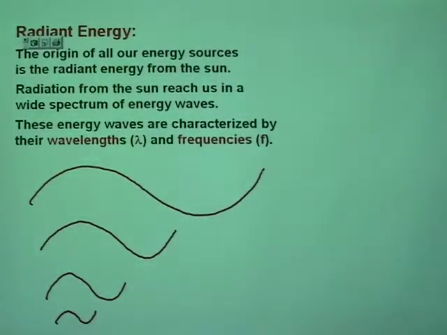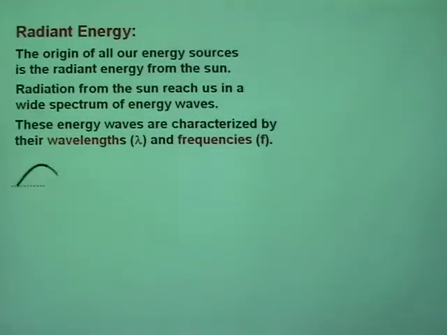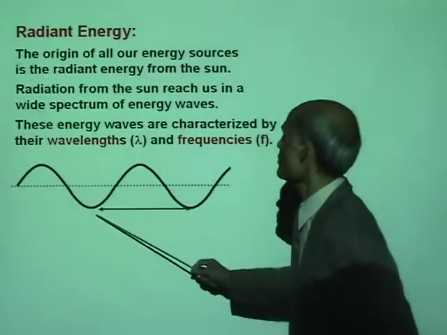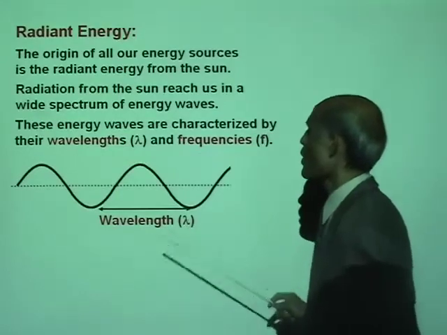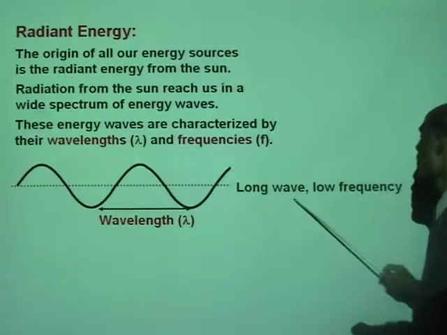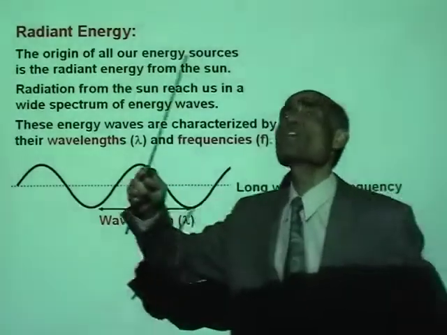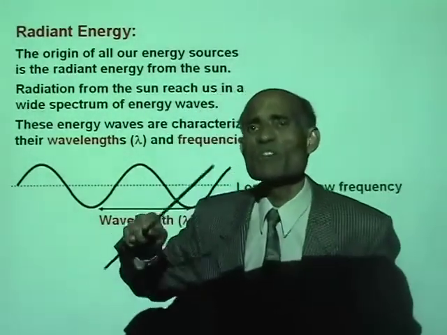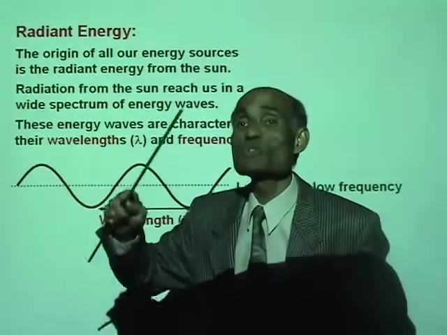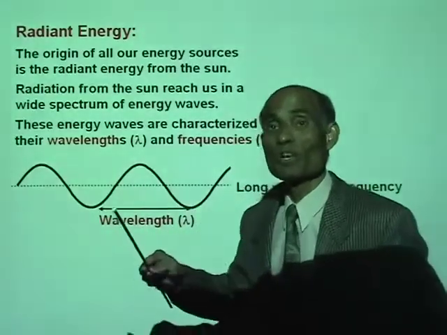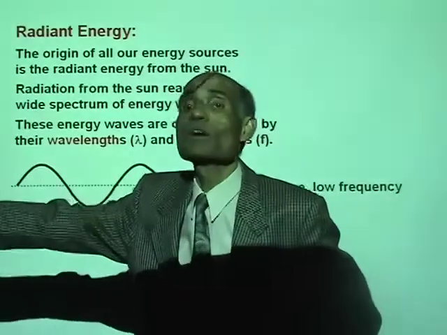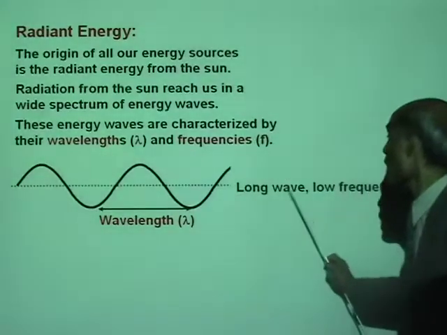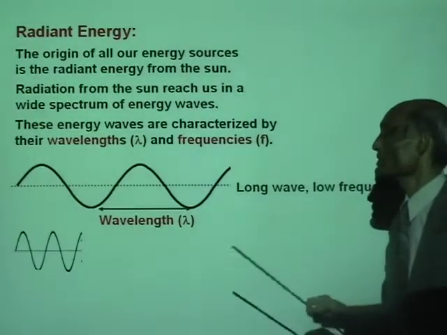All right? Okay, let's continue now. So here we have one type of wave. This is the wavelength that we call lambda. That's the long wave. When the wave is very long, its frequency is small. The frequency means the number of waves produced per second. When the waves are very long, only a few waves are produced a second. So a very long wave has very low frequency.